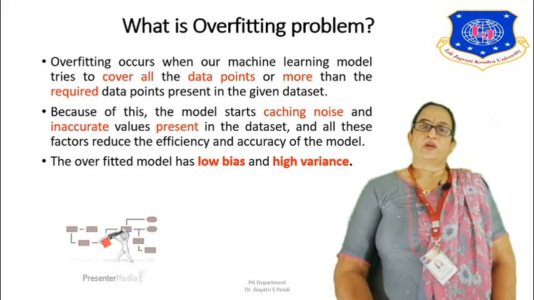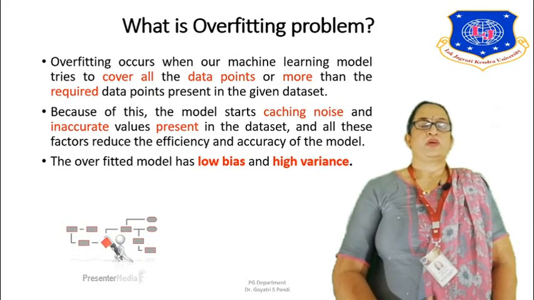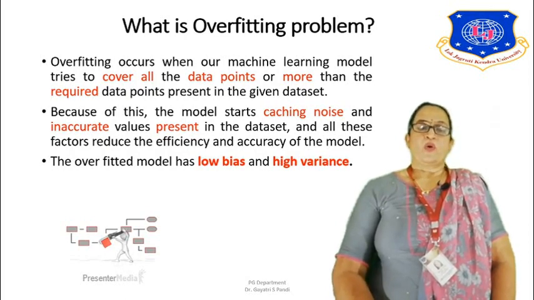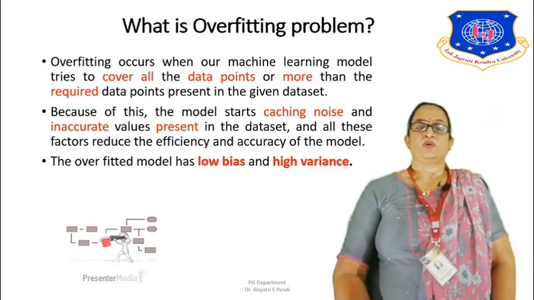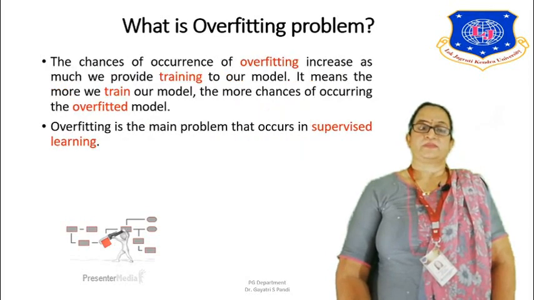Noise is unwanted data and inaccurate values present in the data set. The data set can have various types of values, and the model focuses also on the inaccurate values. All these factors reduce the efficiency and the accuracy of the model, the model will not be trained properly, and finally it will lead to errors and not work properly. So the overfitted model has low bias and high variance.